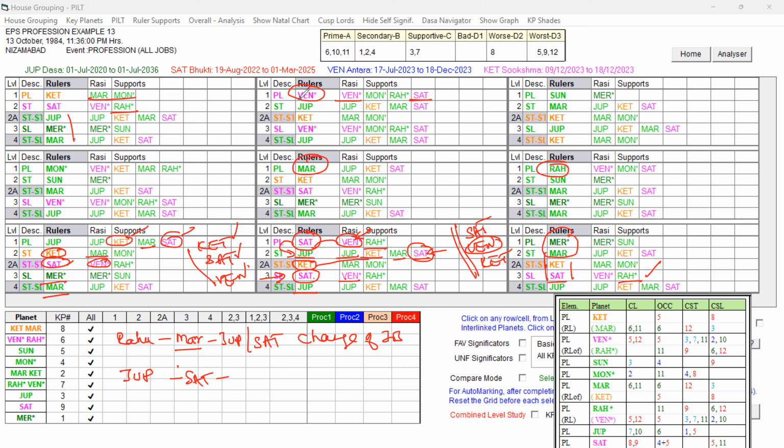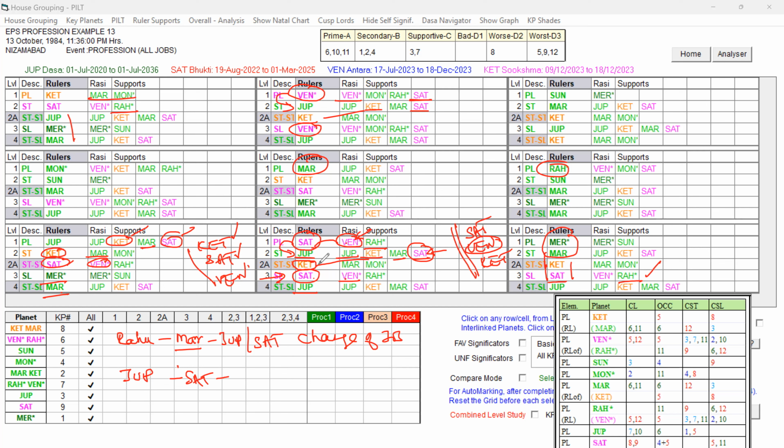Now, Venus in the star of Jupiter is a good key planet. So it's good only. It is supportive for change, and unfavorable influence is also there. And the 2A level planet Ketu is trying to give some trouble, but is supportive for change. But the problem is with the sublord. Venus, Jupiter, Ketu are supportive for change, like Saturn, Jupiter, Ketu.